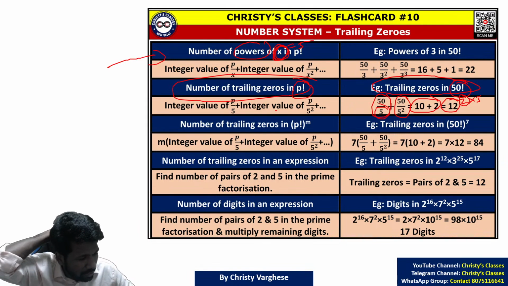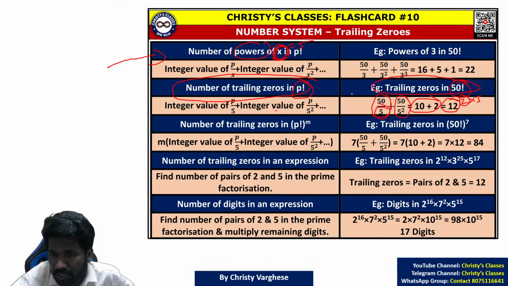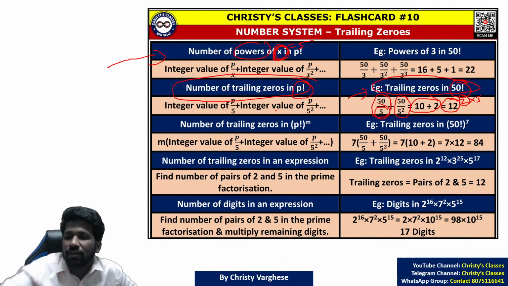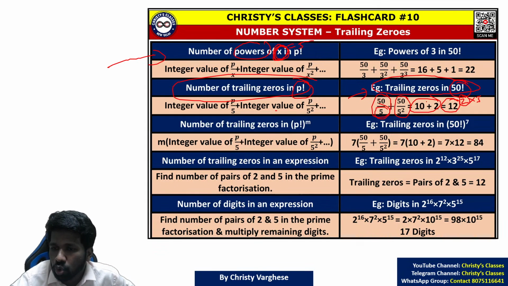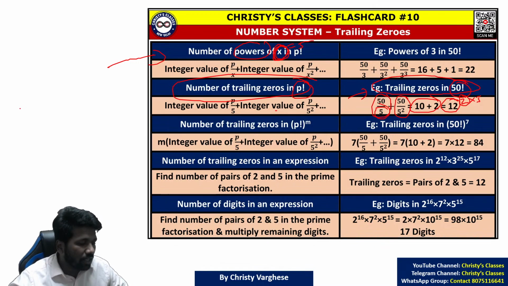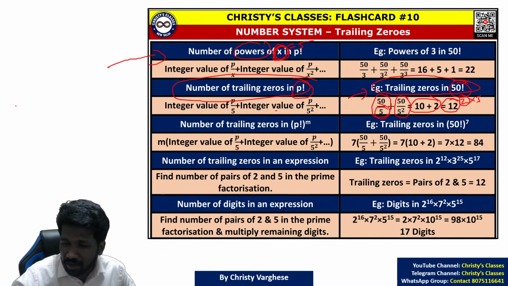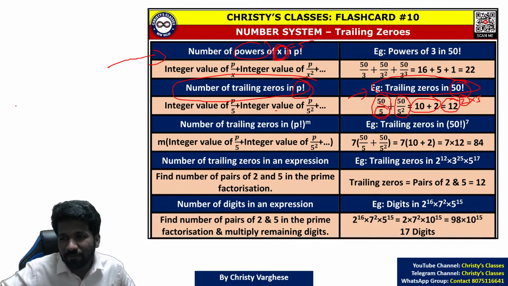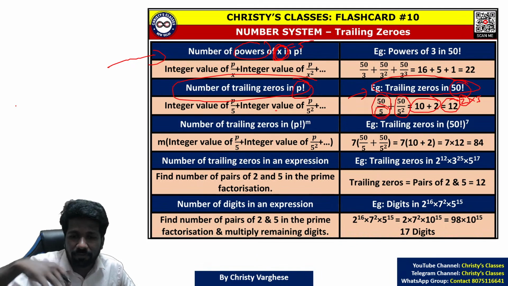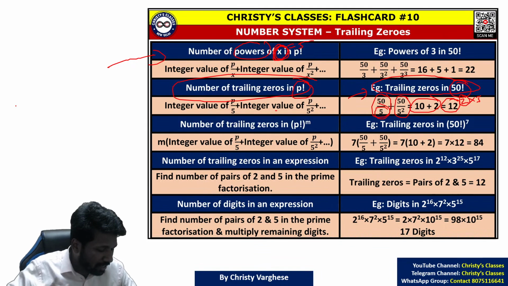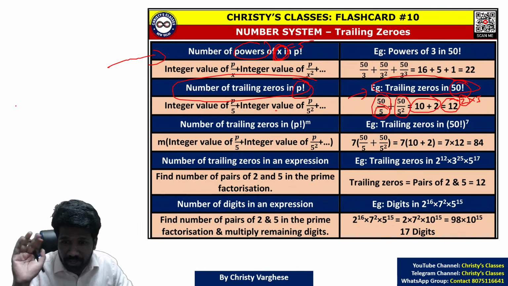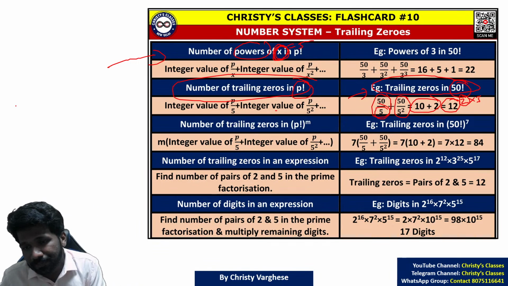Are you all getting it? Because this is the number of 5's in it. The number of 5's will be the number of pairs of 2's and 5's in it, because 2's will be more than the 5's. 2's are there in every even number, and even numbers occur in every 2 numbers. But 5's are only there in multiples of 5, that is every 5 numbers only. Again, that is too many things to explain, so in brief, I just explained it.